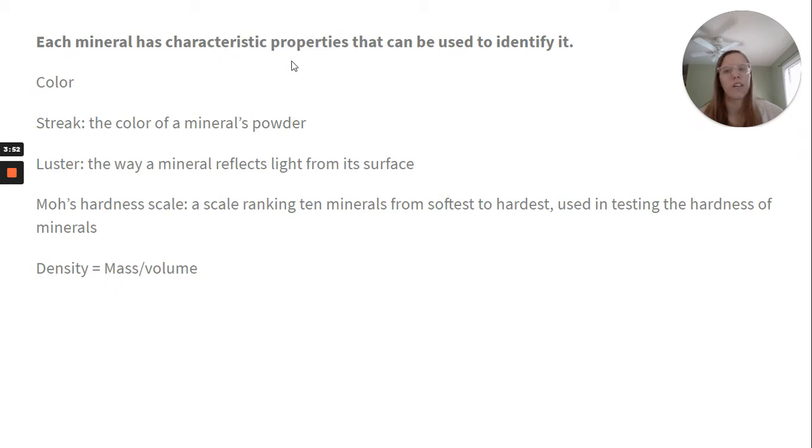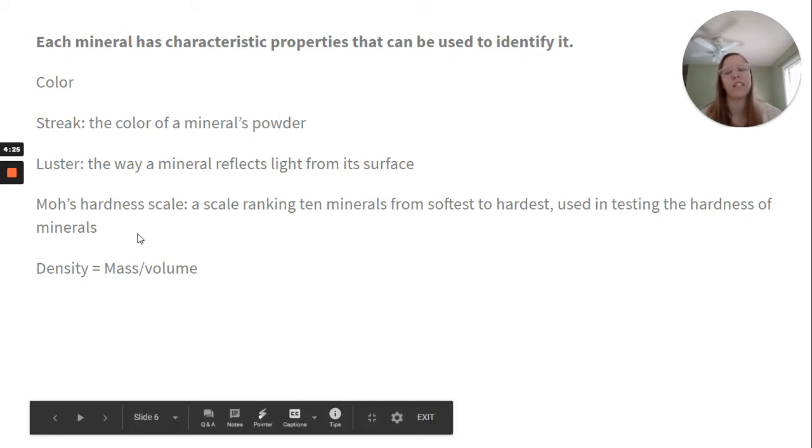So each mineral has characteristic properties that can be used to identify it. Color, which I think is pretty obvious. Streak, so it's the color of a mineral's powder. So if you were to take a mineral and, so to speak, draw with it, that would be the streak color. Luster is the way a mineral reflects light from its surface. Then we have Mohs hardness scale, which we'll take a look a little bit more at in a second. So it's a scale ranking 10 minerals from softest to hardest, and that's used in testing the hardness of minerals. And then we have density, which is mass divided by volume.